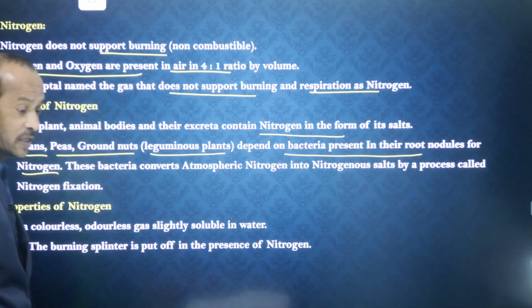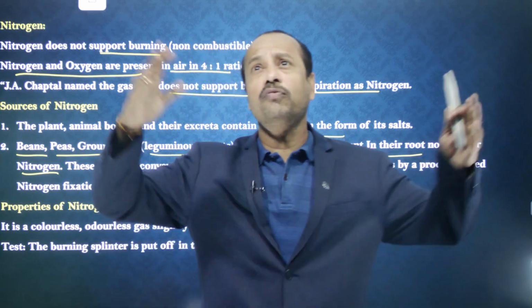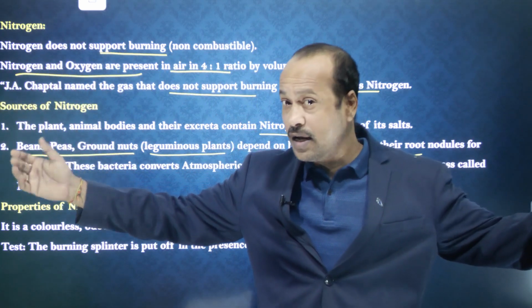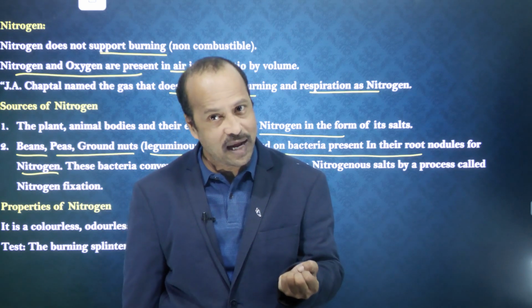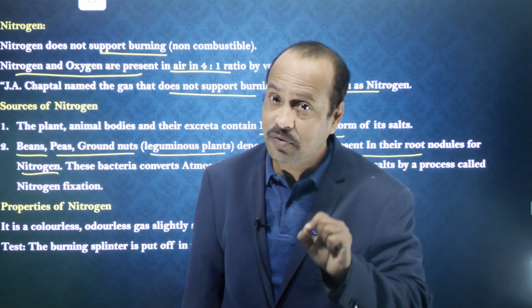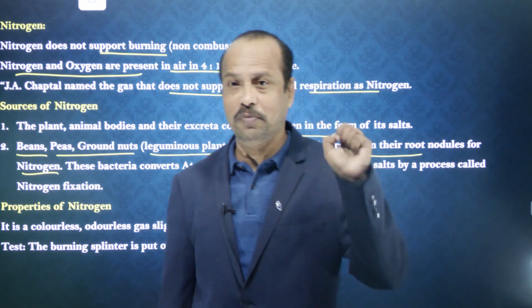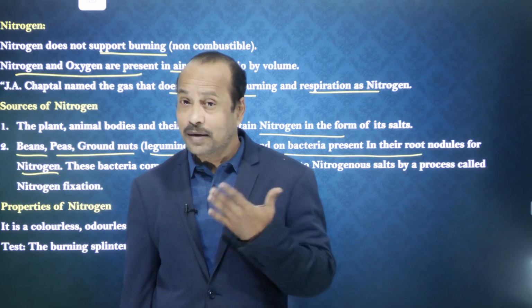So see students, these plants cannot absorb the nitrogen directly. There is a lot of nitrogen in the atmosphere, but still that nitrogen cannot be absorbed directly by these plants. But nitrogen is essential to the plants because it is one of the most important nutrients to the plants, right? Then how is the nitrogen taken by these plants?